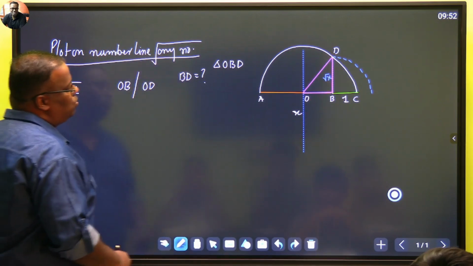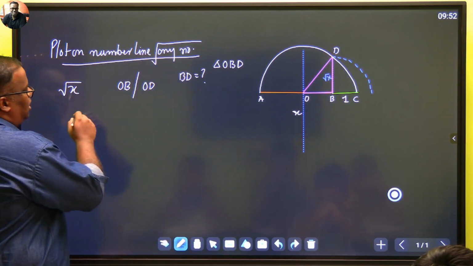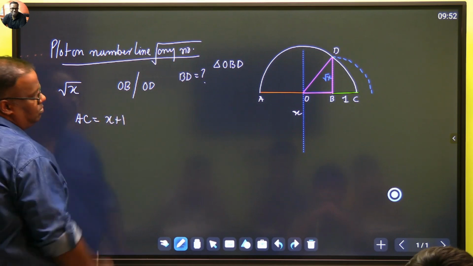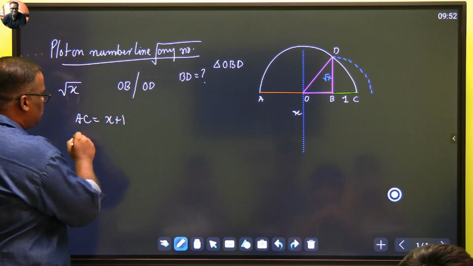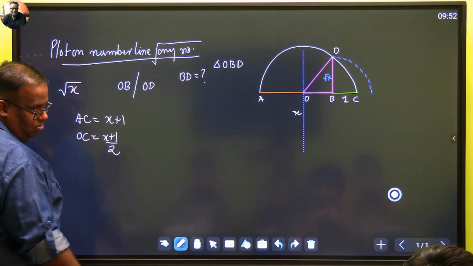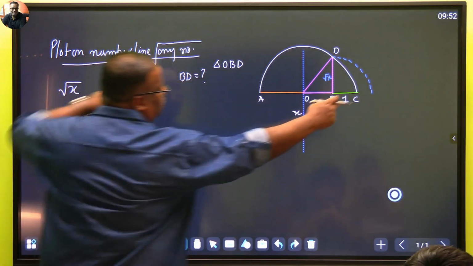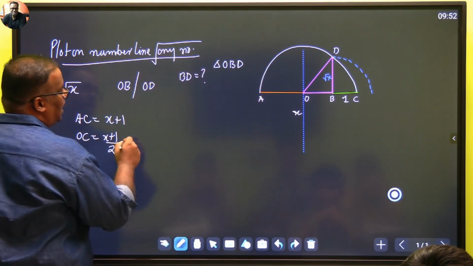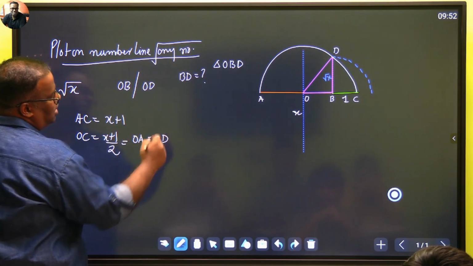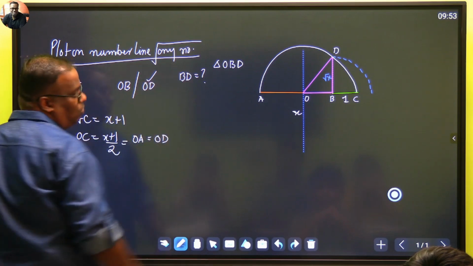Now let's see. Can you tell me what AC is equal to? AC is equal to x plus 1. Then what is OC equal to? OC is equal to x plus 1 divided by 2. ठीक है, ये पूरा x plus 1 है, x plus 1 divided by 2. क्या यही OA नहीं है? सर यही OA है. क्या यही OD नहीं है? सर यही OD है. तो OD का वैल्यू तो हमको मिल गया.